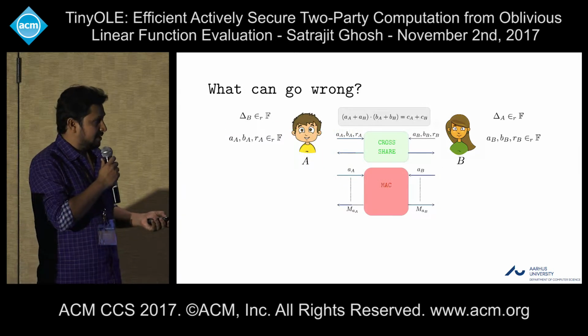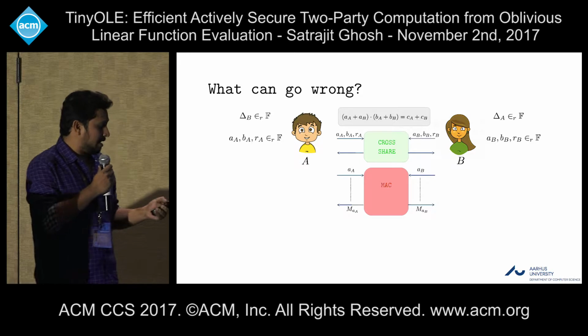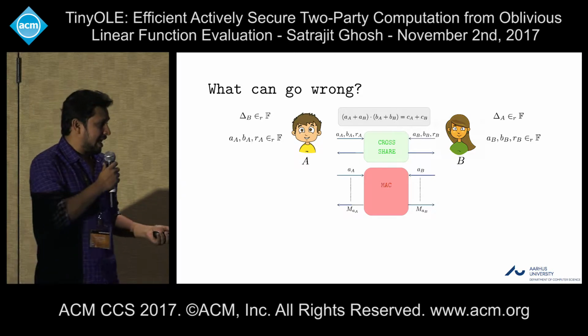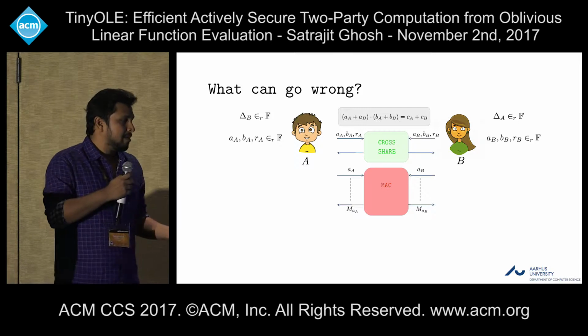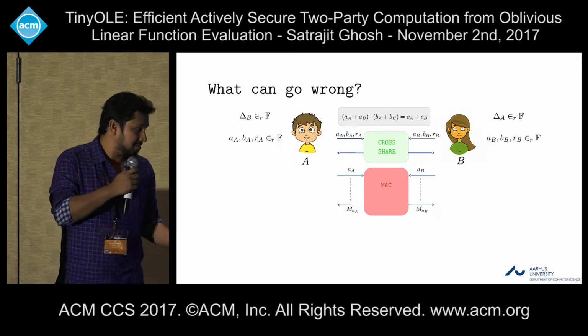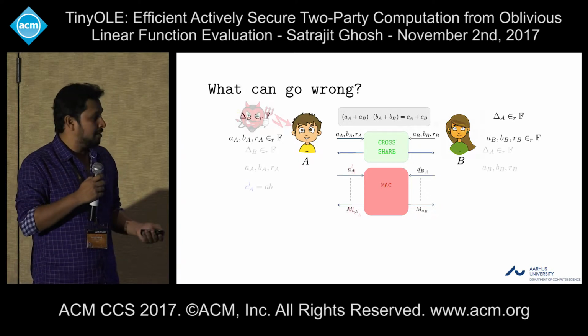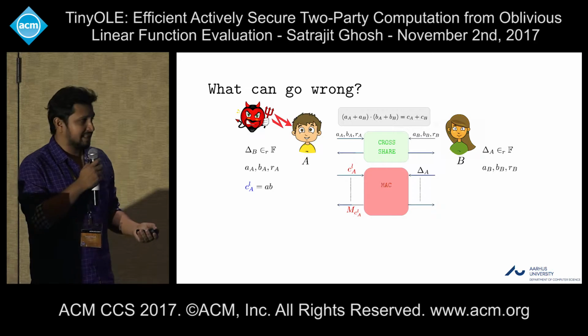What I mean by that is that A can definitely have some local AB, which is this blue CLA, but he can input some red CLA in the MAC to get some other red CLA. Similarly, a malicious B can do something like that.